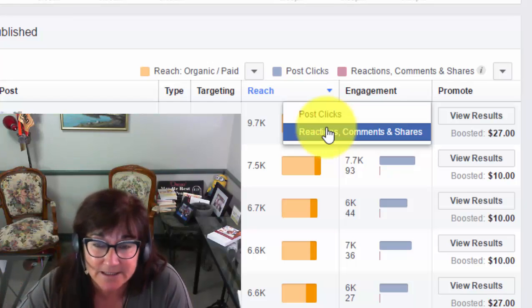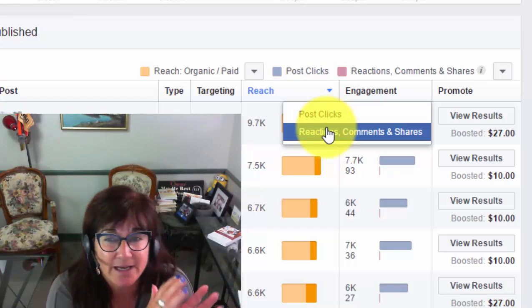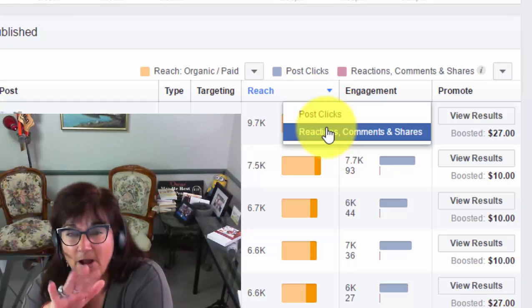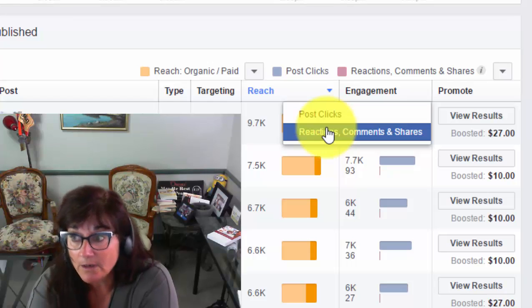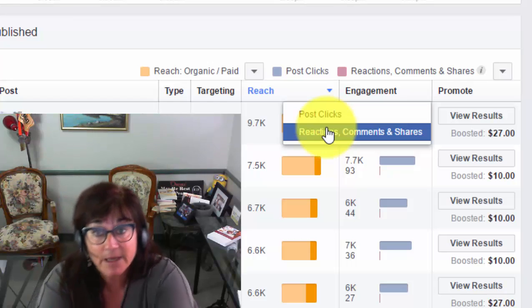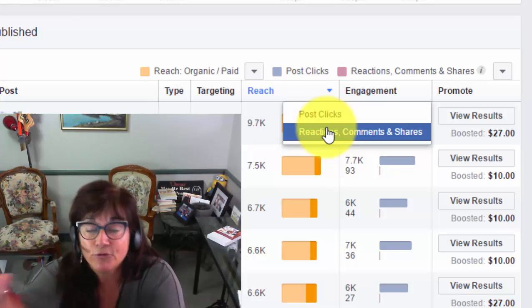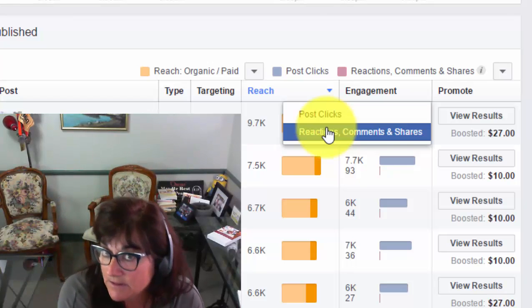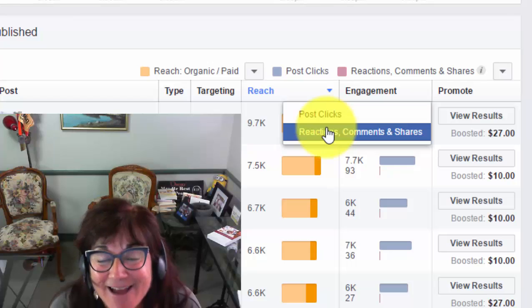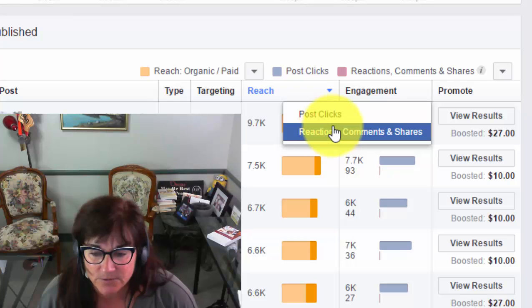89% of people trust what their friends are doing online versus what a brand is doing online. So if their friend is entering a contest with you, they're going to see that and trust it, and they might enter with you. If their friend says something amazing about your product, their friends see it, and they might actually start looking at your product, which they wouldn't have looked at before. Awesome. So you're really looking for this, which is post clicks or reaction.